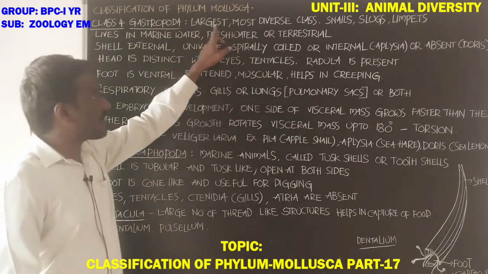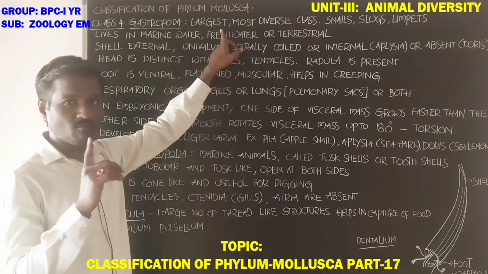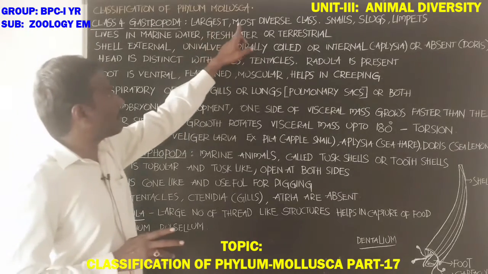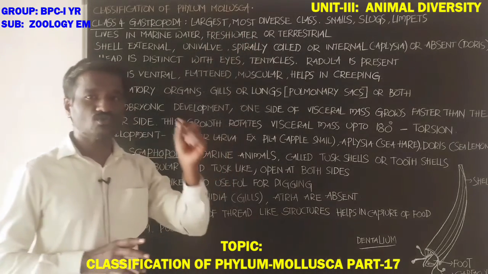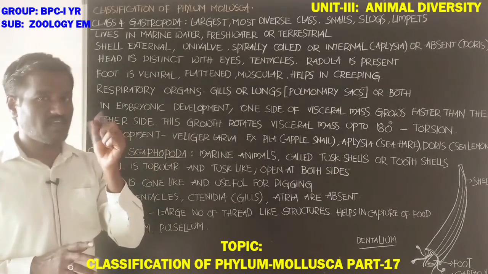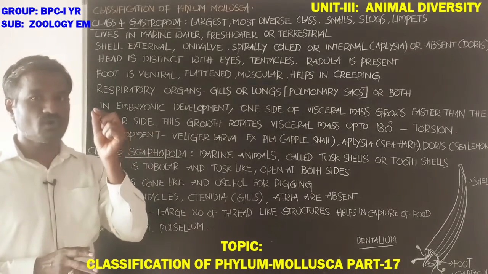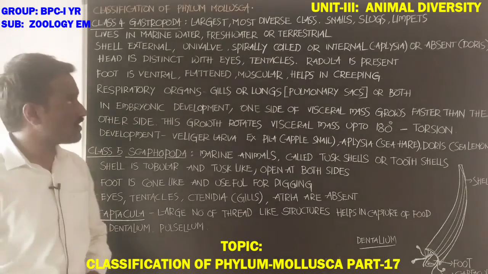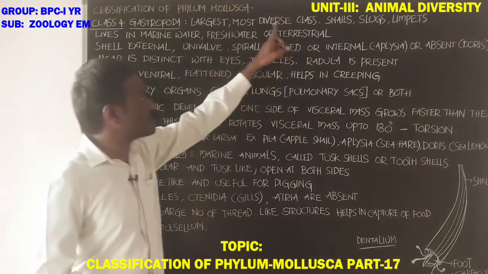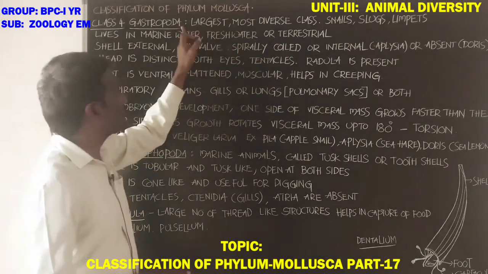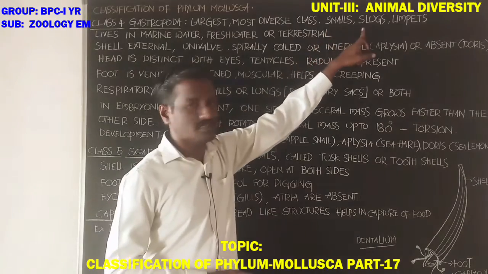Gastropoda is the largest class in the phylum Mollusca, with the most diversified species, the most diverse class. It includes snails and slugs.